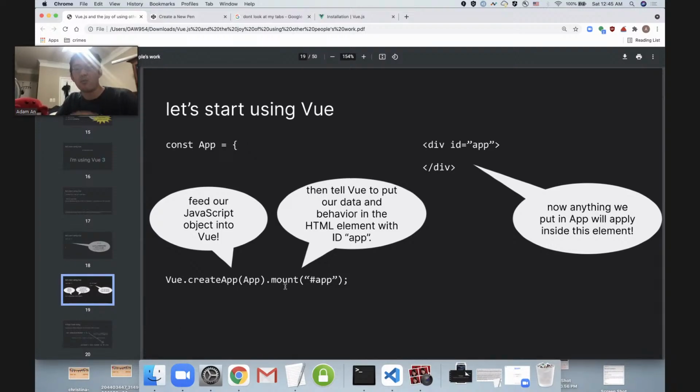And that tells us what HTML element we want to operate on. So over here on the right, I've got my HTML. By saying I want to mount app, anything that we put in our Vue app over here in the code is going to apply and operate over this HTML element.